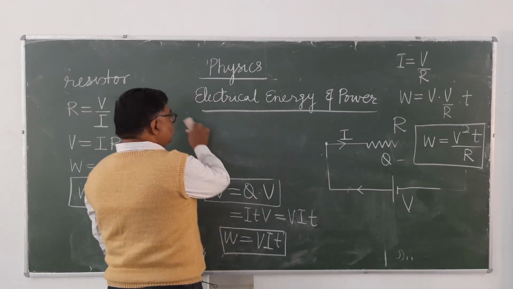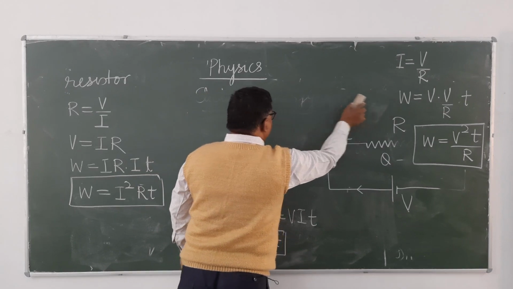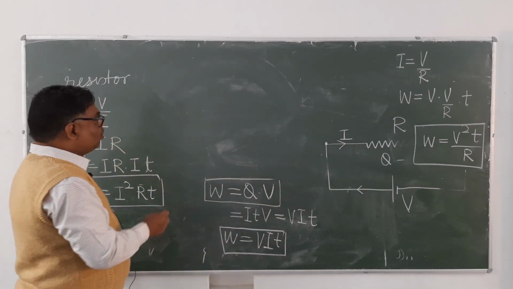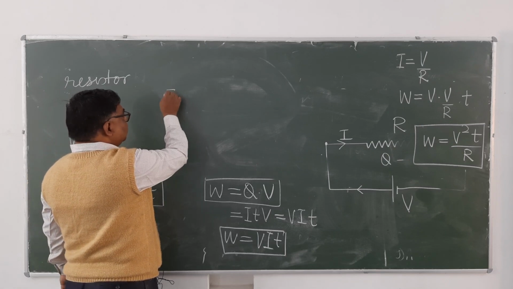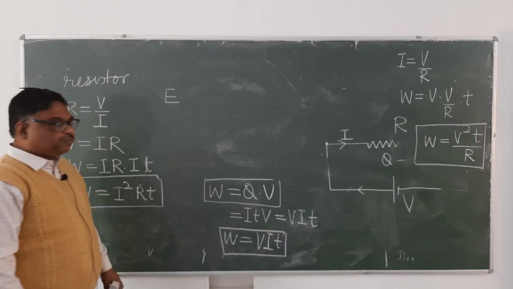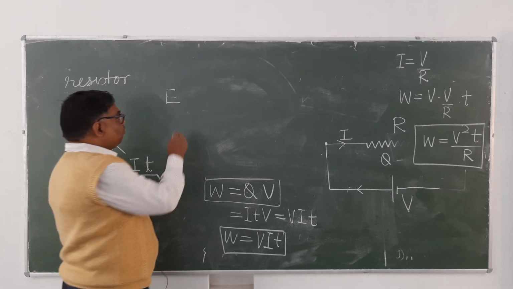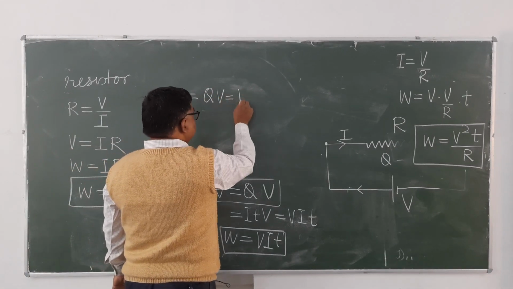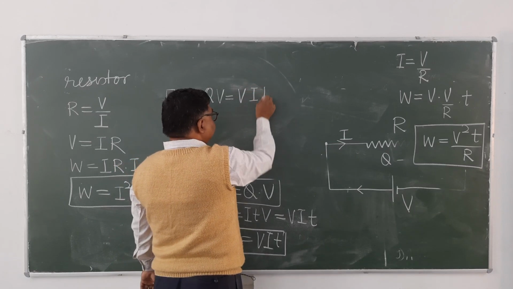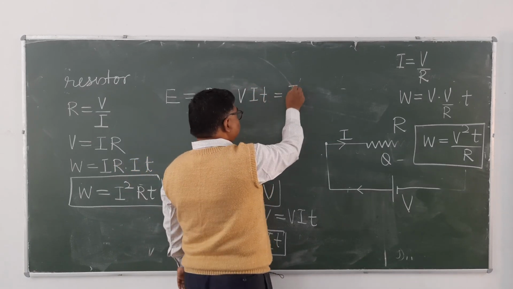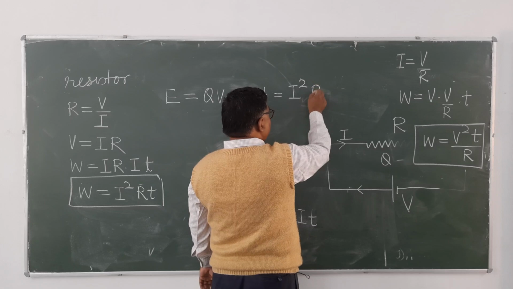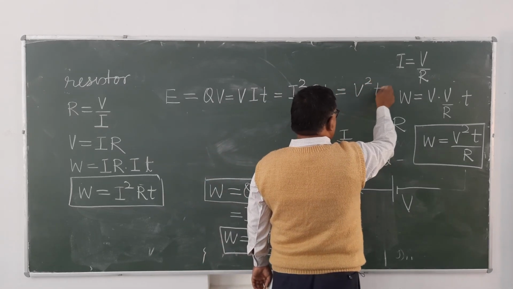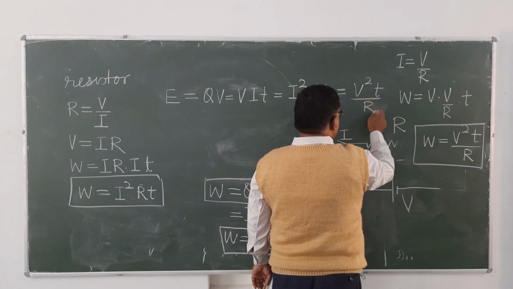It's clear? And electrical energy will be equal to the electrical work done. Electrical energy is represented by the symbol E. So E equals Q into V equals VIT equals I square R into T equals V square T upon R. It's clear?